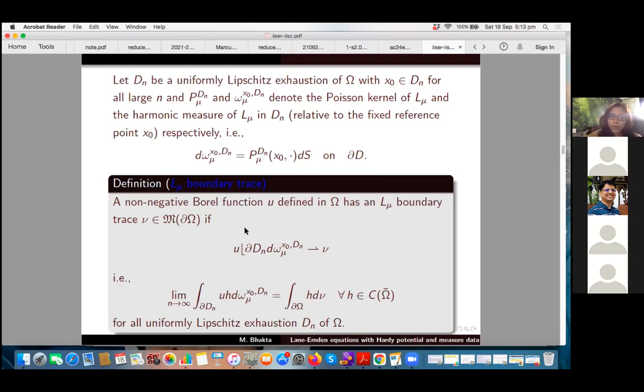So this is the way I'm defining the harmonic measure. So what is the L_mu boundary trace? We say that a non-negative Borel function u has L_mu boundary trace nu, where nu is a bounded Borel measure, if u restricted to del D_n with respect to the harmonic measure that I have defined weakly converges to nu. This is the definition of weak convergence I wanted to make. So now the question is, is this definition sufficient? Does it capture the boundary behavior of L_mu harmonic functions?